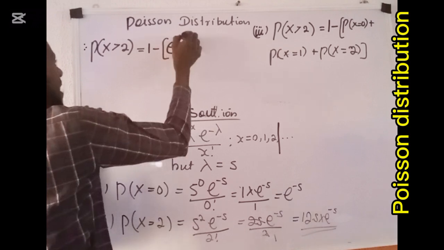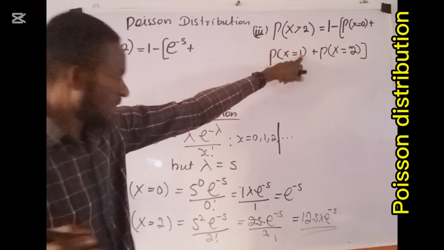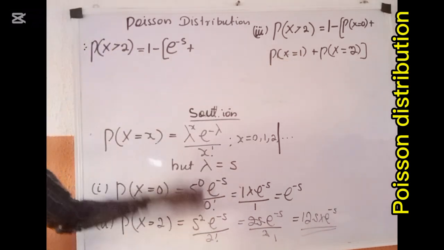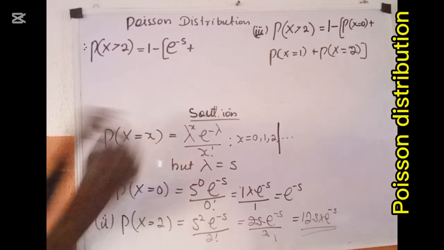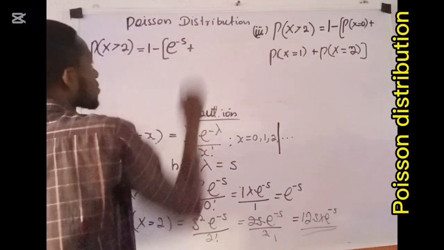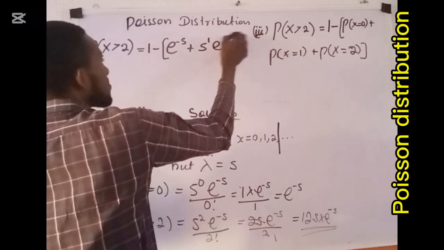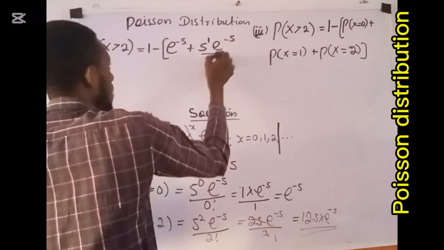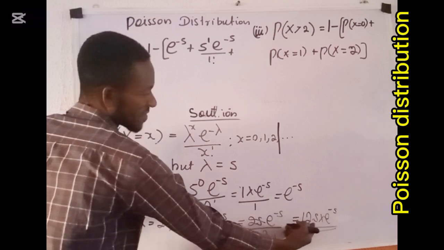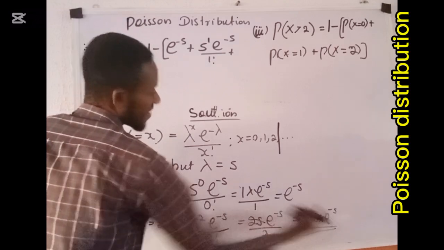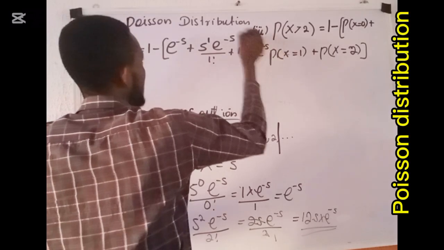So I have exponential minus 5 plus, when x becomes 1, in place of lambda I have 5, x here is 1, so 5 to the power 1, exponential minus 5, all over 1 factorial, plus, when x is 2, we already solved it and it is 12.5 exponential minus 5. So we have 12.5 exponential minus 5. I'll close it.